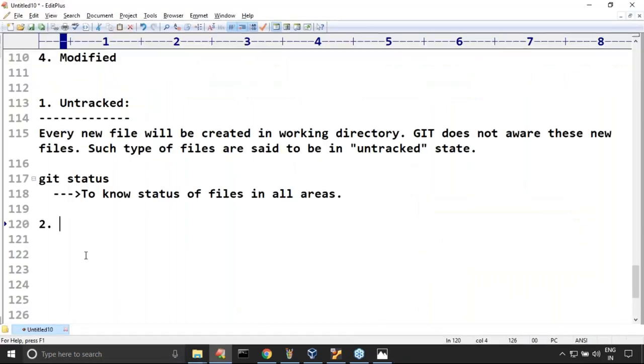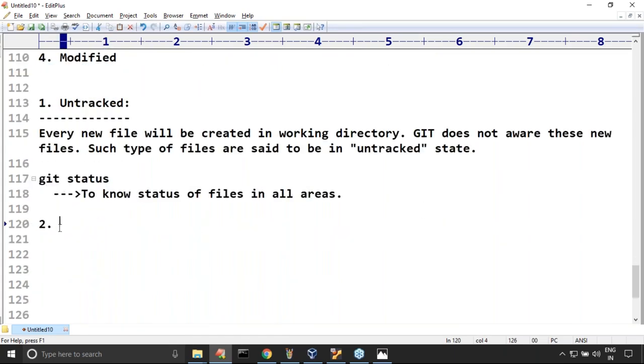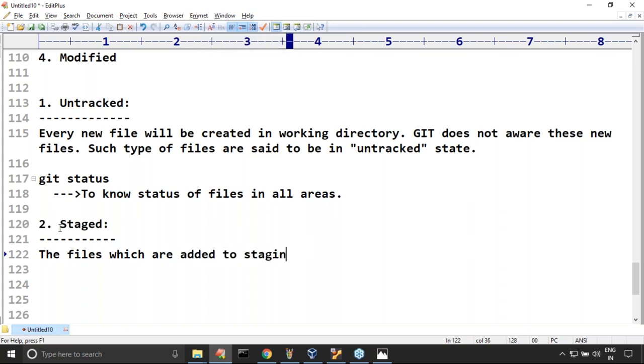Now the second state of the file is staged. Very simple. The meaning of staged is the files which are added to the staging area.